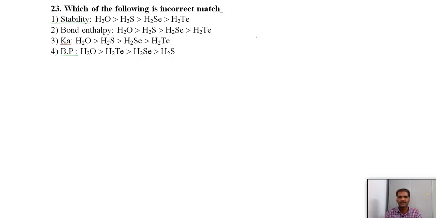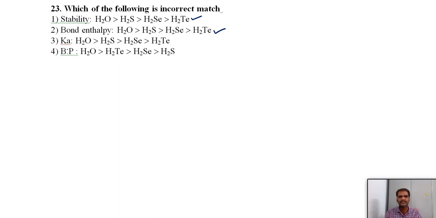Which of the following is an incorrect matching? First, stability. We know that from top to bottom thermal stability decreases. Why? Because the bond strength of the hydrogen-element bond decreases. So this is the correct match. Bond enthalpies: stabilities and bond enthalpy, nothing but bond energies, both are in the same order. Ka means acid dissociation constant. From top to bottom acidic strength increases.